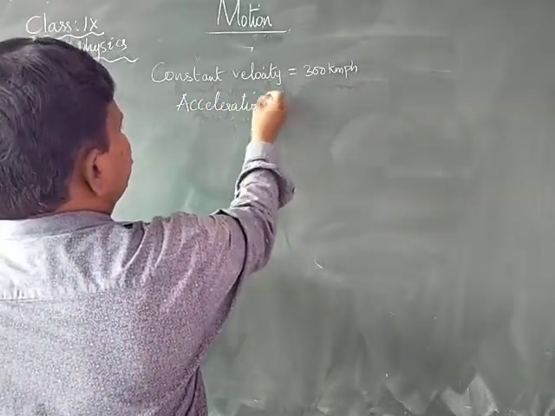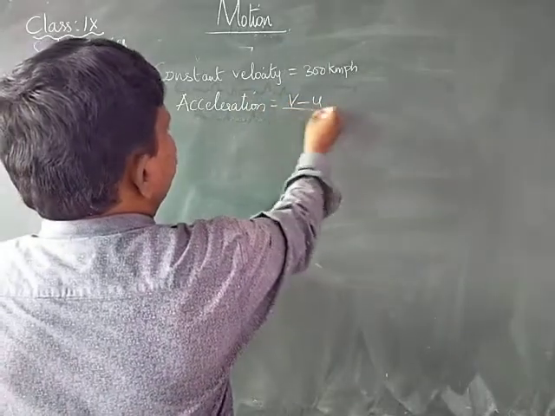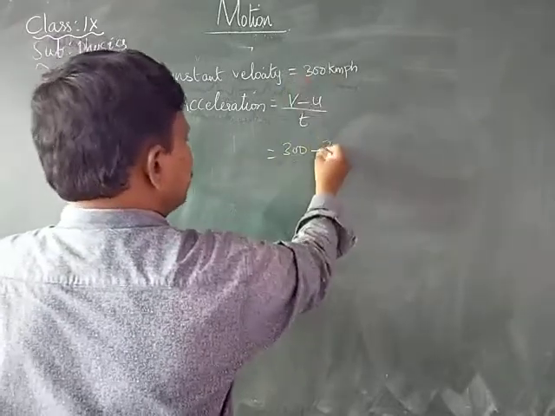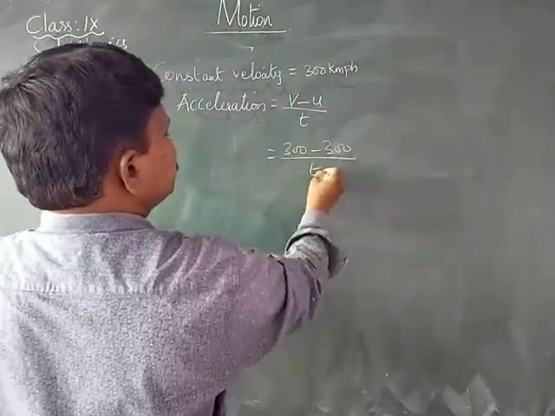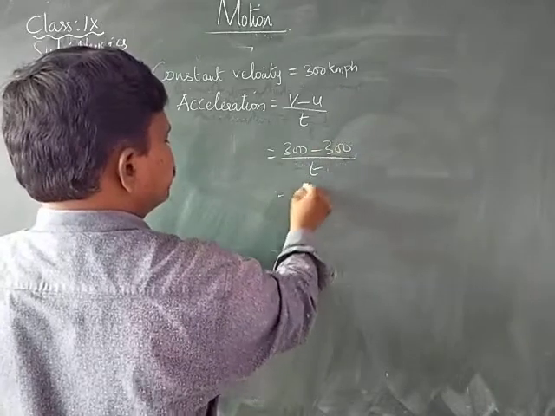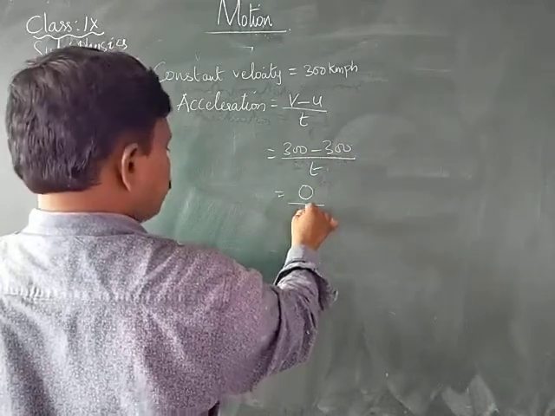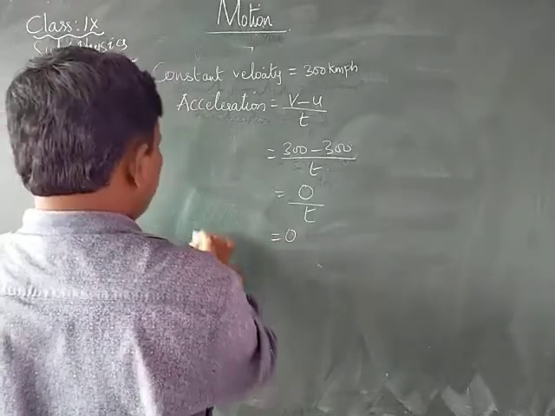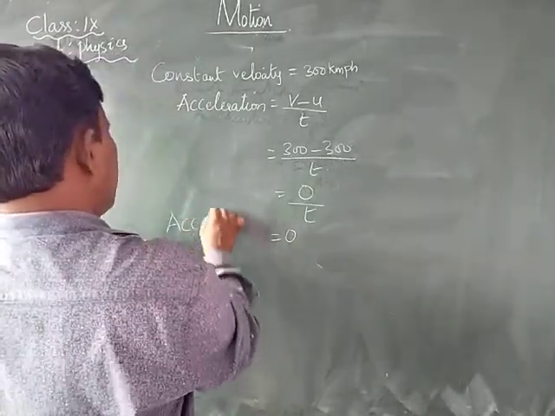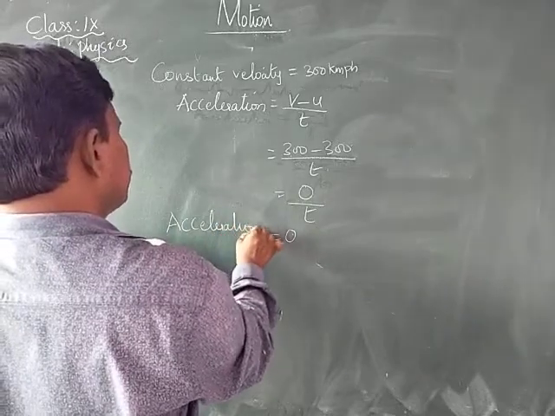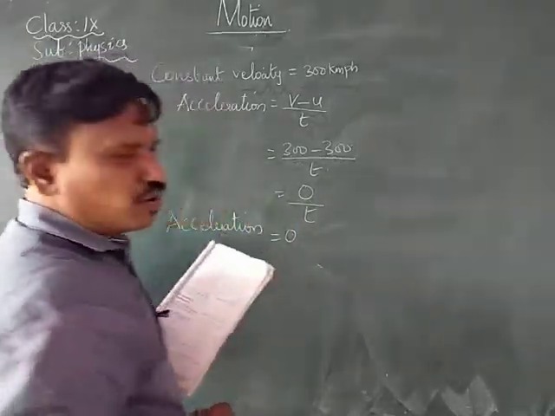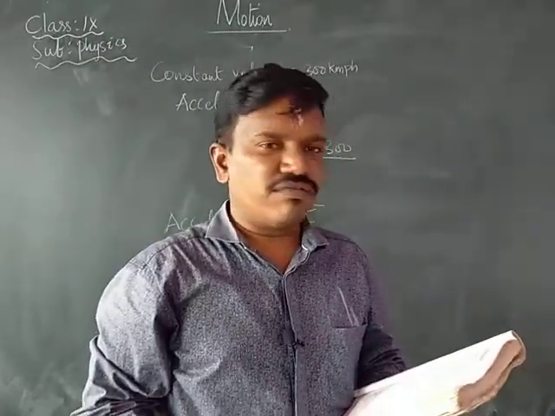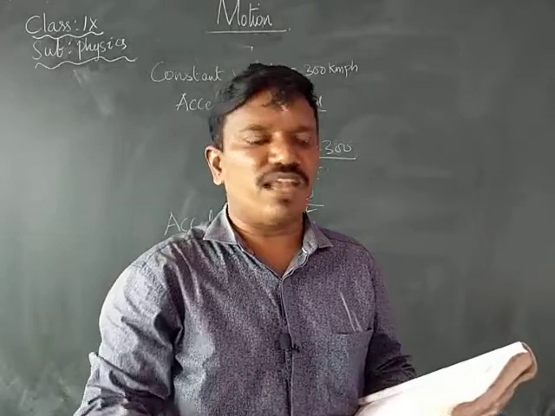Acceleration is equal to V minus U by T. Here V is 300, and in the same way U is also 300. That time, 300 minus 300 is nothing but 0. 0 by time, or 1 hour, 0 by something is nothing but 0. Therefore, the acceleration is 0. That means acceleration is 0 when the body is moving with constant velocity.